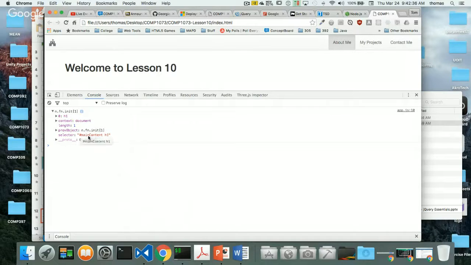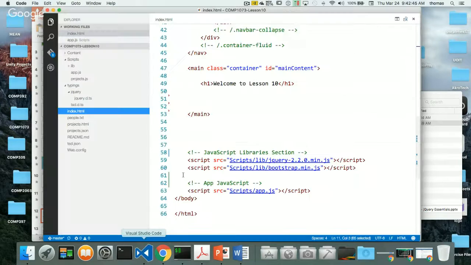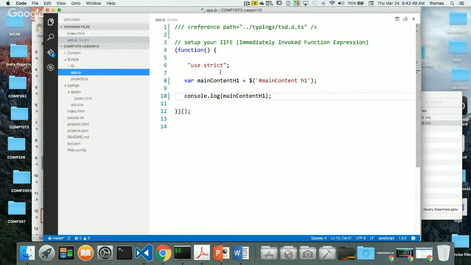This selector is a little bit more comprehensive than what I normally do with document.getElementById. Let's just go back there for a second and check that out. So if I go back to my app.js, here's my app.js. And if I was to do the same thing, we'll call this the jQuery one, right? Let's do the same kind of idea.